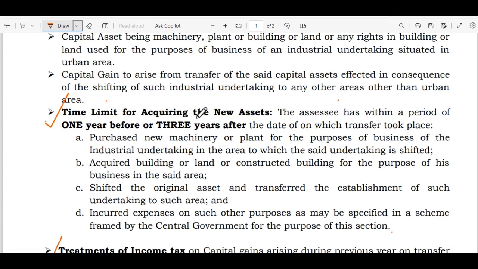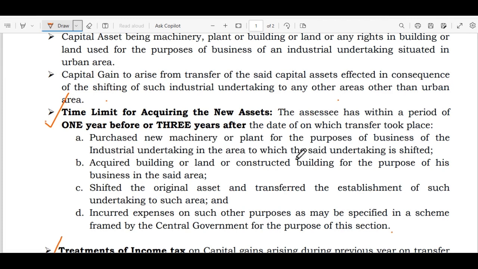Time limit for acquiring the new assets. The assessee has, within a period of 1 year before or 3 years after the date on which transfer took place, purchased new machinery or plant for the purposes of business of industrial undertaking in the area to which the said undertaking is shifted,